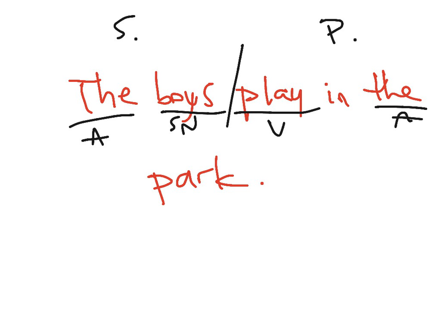Let's find the adjectives. What kind of boys? Doesn't say. How many boys? Doesn't say. Which boys? Doesn't say. Okay, park. You know it's another noun. What kind of park? Doesn't say. Which park? Doesn't say. How many parks? Doesn't say. So there are no adjectives. Actually, we're pretty much done here. All we have to find is in.